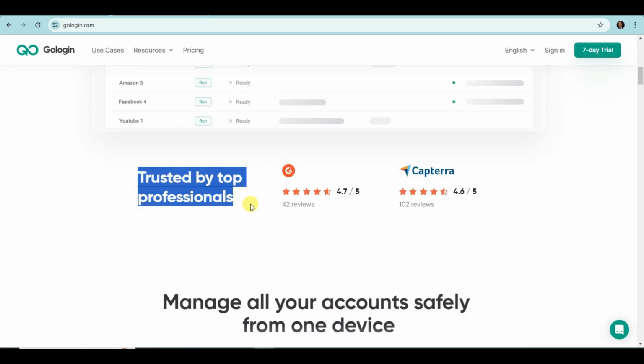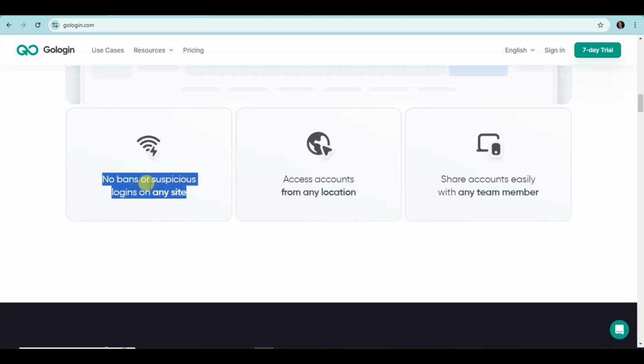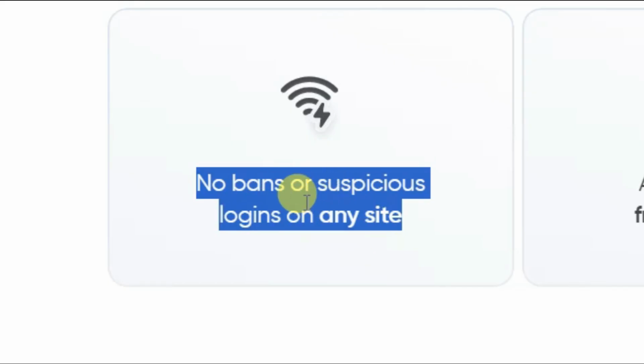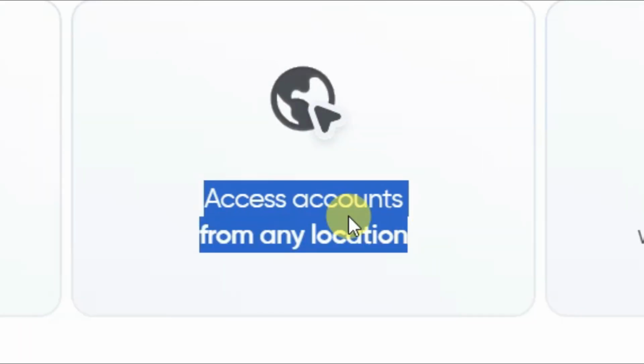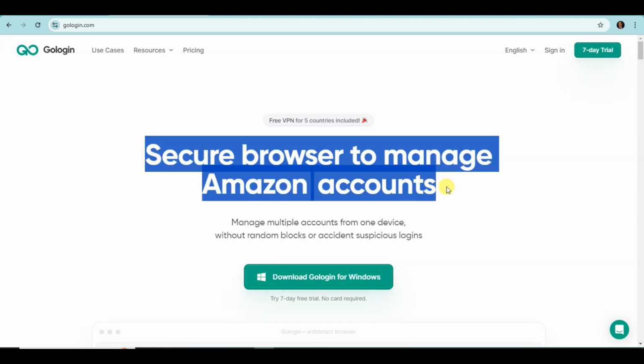Gologin is a best and trusted platform. You can manage all your accounts safely from one device. Here you can see no bans or suspicious logins on any site. Access accounts from any location. You can share accounts easily with any team member. Let me show you how Gologin works.